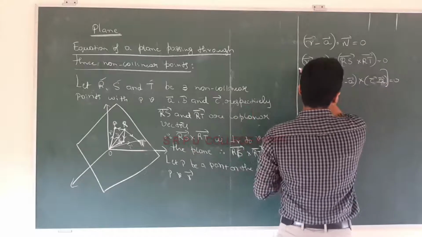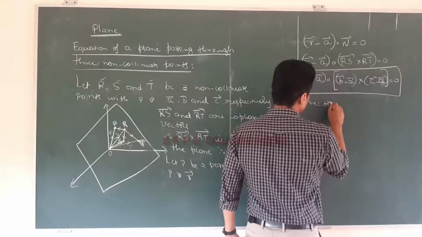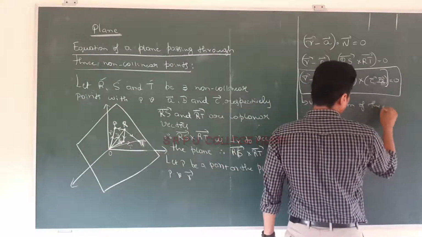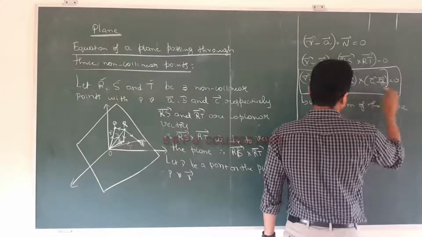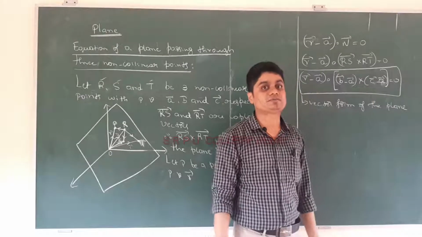And this is known as the vector form of the equation of the plane: R minus A dot B minus A cross C minus A.